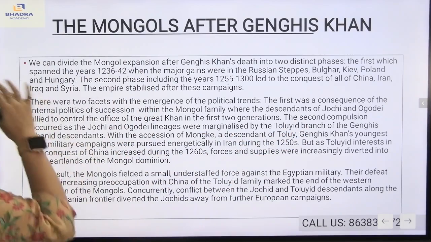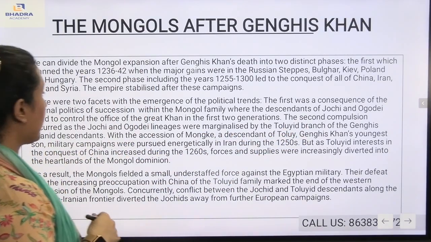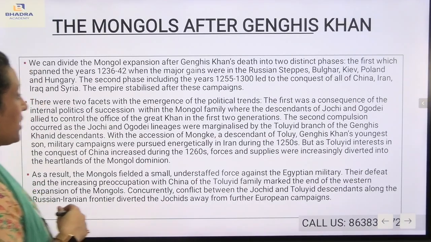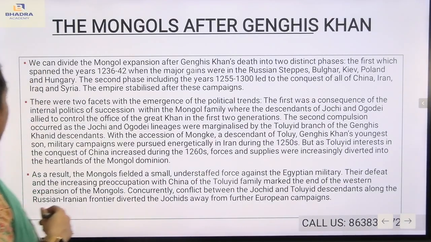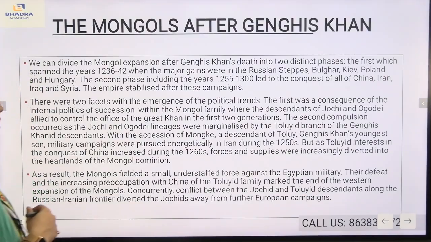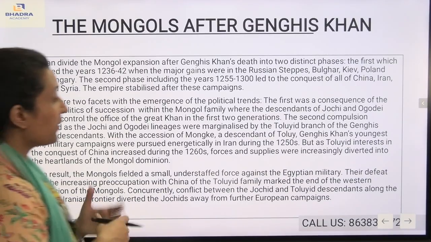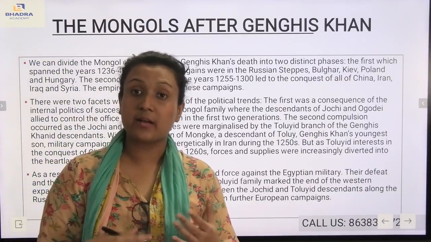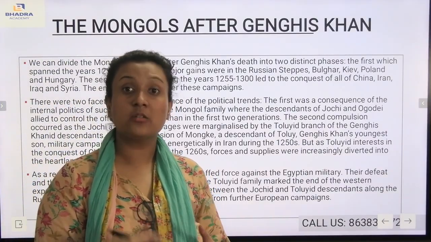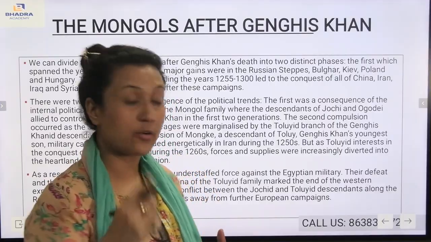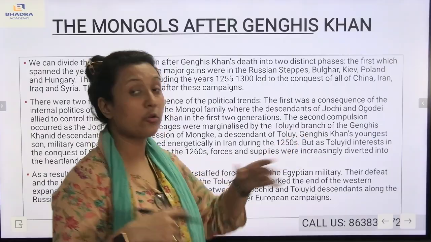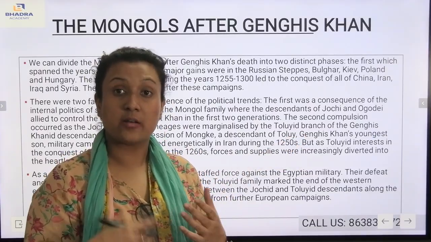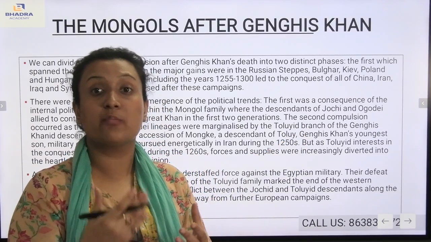The second compulsion occurred as the Joshi and Ogode lineages were marginalized by the Toluyid branch of the Genghis Khanid descendants, with the accession of Monge, a descendant of Tolu, Genghis Khan's youngest son. Military campaigns were pursued energetically in Iran during the 1250s. During the second compulsion, the Toluid dynasty, descended from Tolui, the youngest son of Genghis Khan, was becoming more powerful.